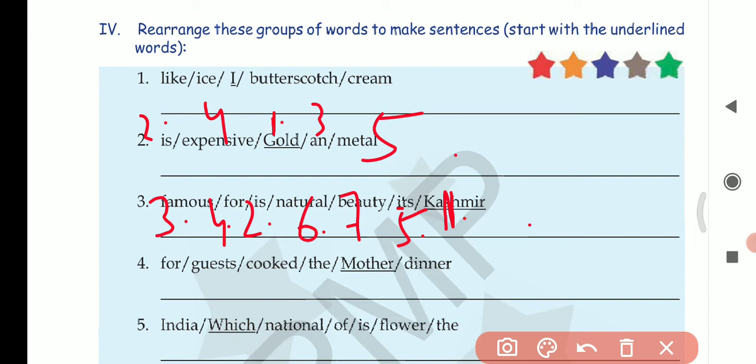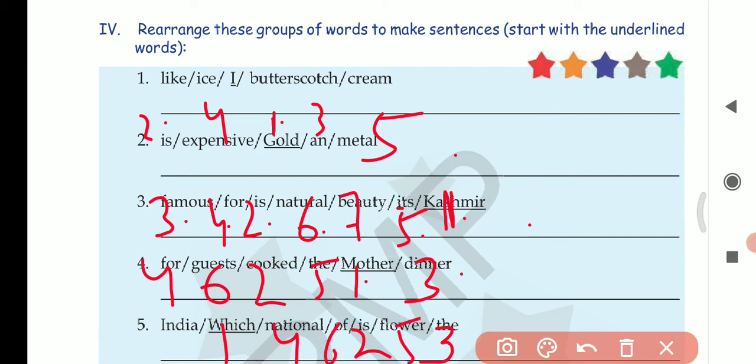Question number 4. For guests cooked the mother dinner. So mother cooked dinner for the guests. Mother cooked dinner for the guests. Question number 5. India, which national of is flower the? So which is the national flower of India? And then you will give a question mark, since this is a question being asked, it is an interrogative sentence, so you'll give a question mark.